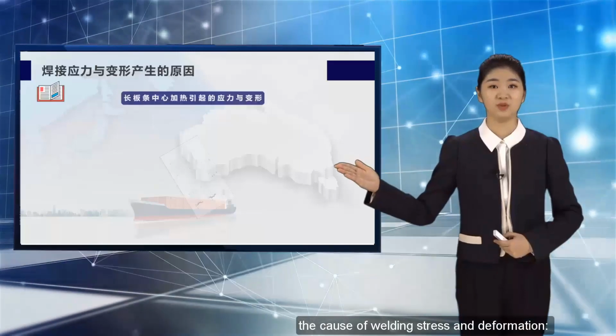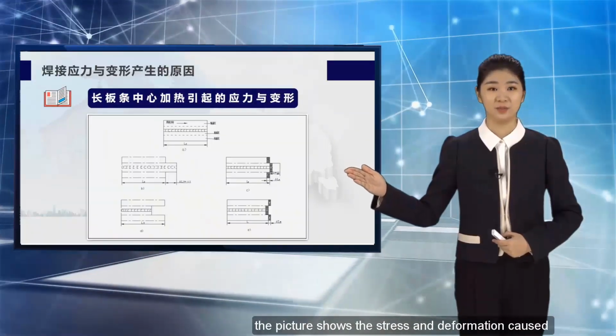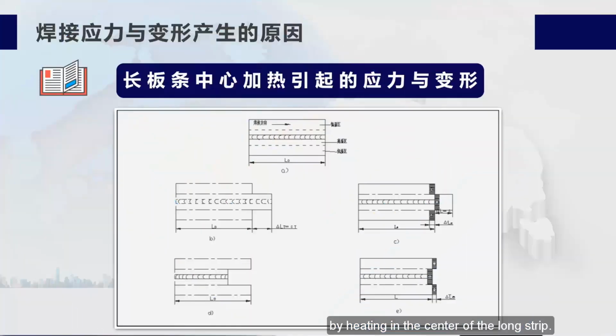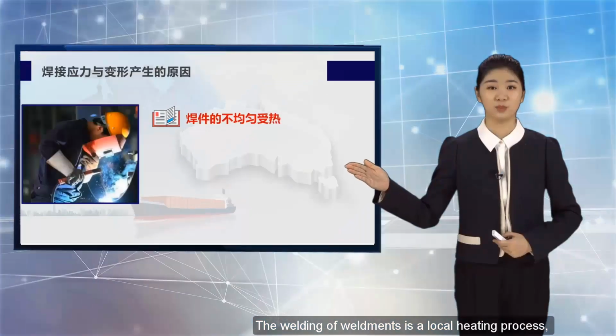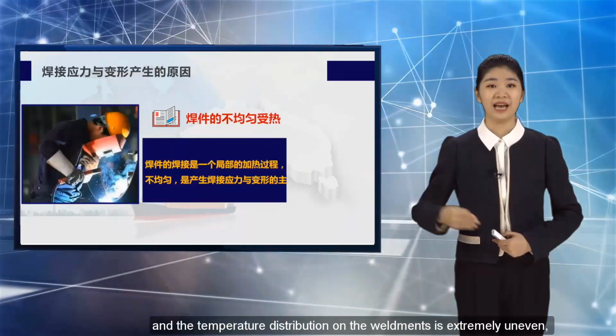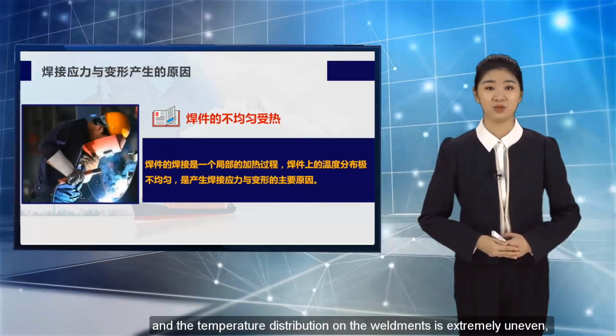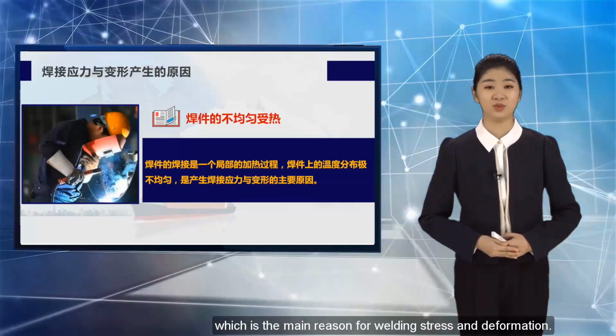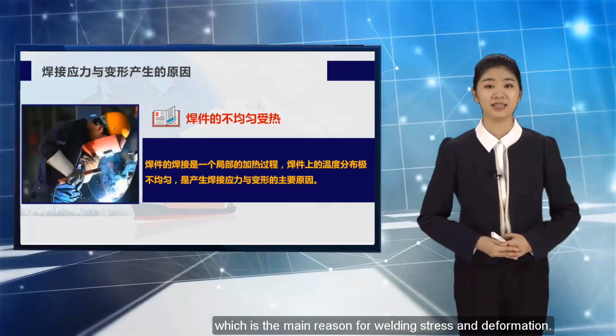The second part, the cause of welding stress and deformation. The picture shows the stress and deformation caused by heating in the center of the long strip. 1. Uneven heating of weldments. The welding of weldments is a local heating process, and the temperature distribution on the weldments is extremely uneven, which is the main reason for welding stress and deformation.